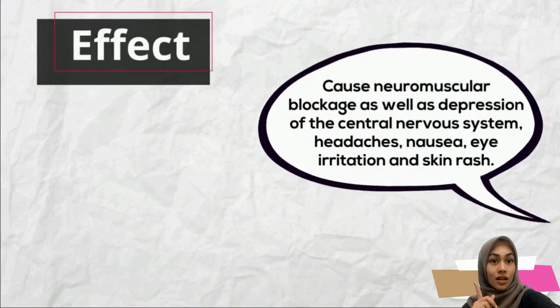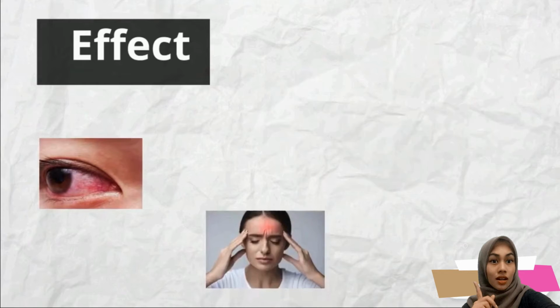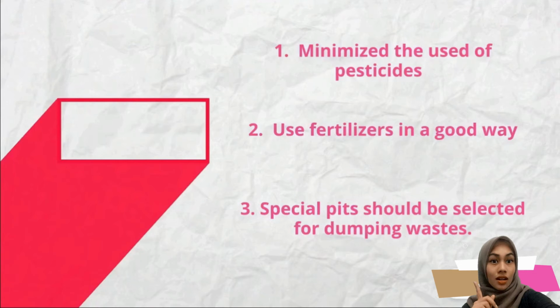It can affect neuromuscular blockage as well as depression of the central nervous system, headache, nausea, eye irritation, and skin redness. It can also be reduced by minimizing the use of pesticide. Next, use fertilizer in a good way, and lastly, a special pit should be selected for dumping waste.